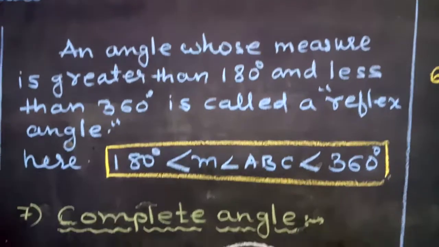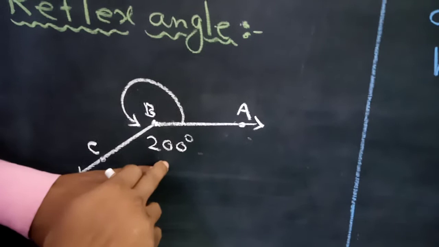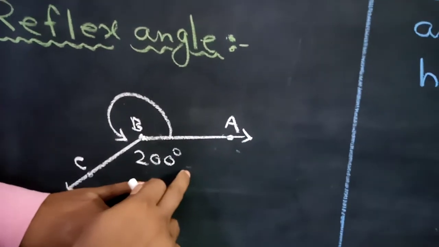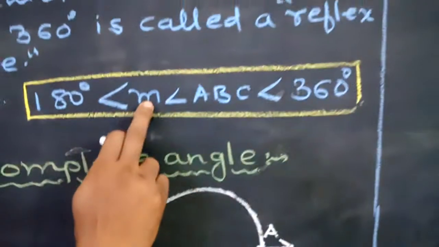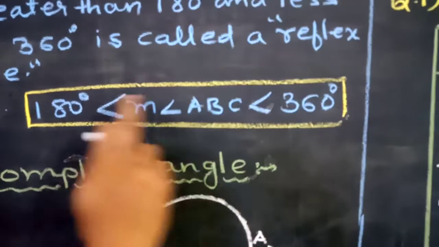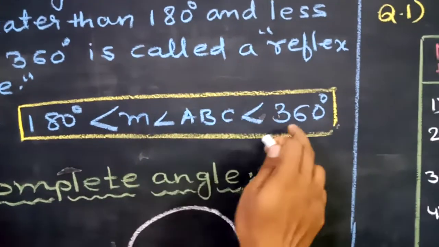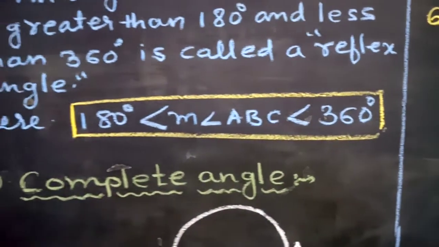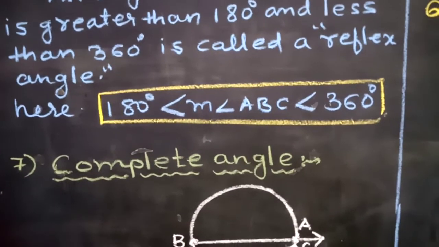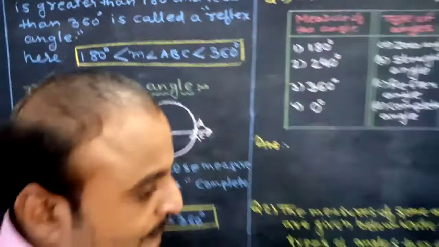Here you can see in the diagram, 200 is more than 180 but it is less than 360. So symbolically we can write that angle ABC is greater than 180 but less than 360. So this kind of angle will be known as a reflex angle.